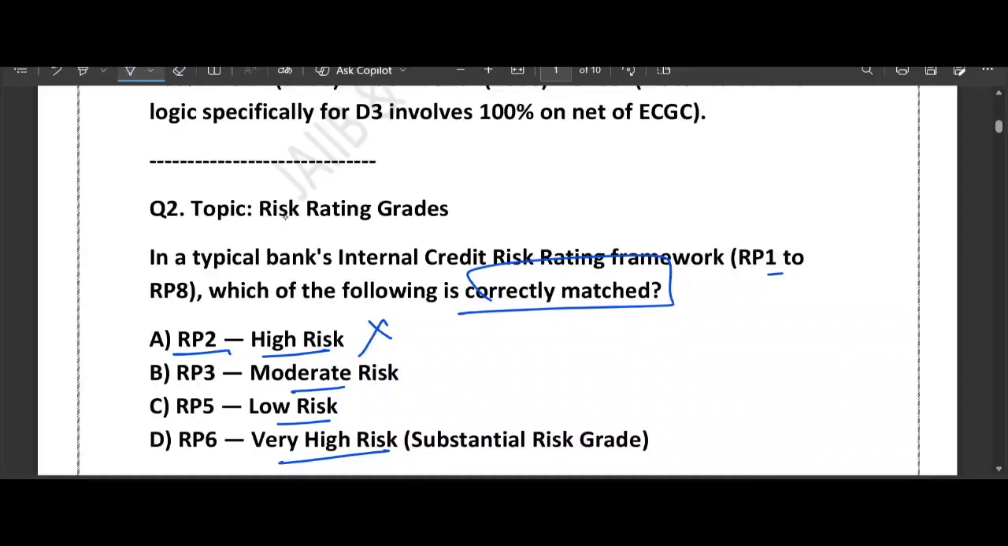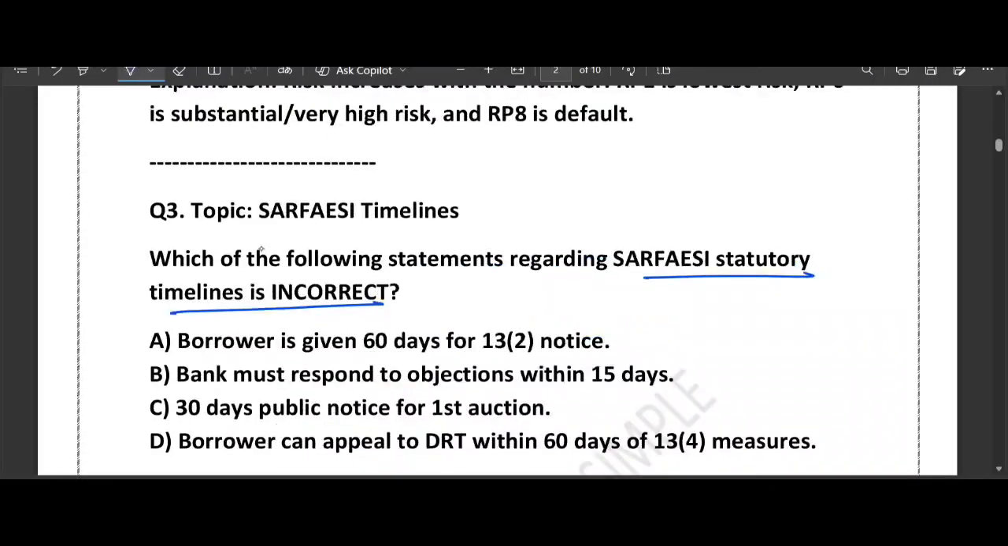Now the question is, which of the following statements regarding SARFAESI statutory timeline is incorrect? I have given all possible timelines in a single question and I will explain it. Borrower is given 60 days for Section 13(2) notice. Bank must respond to objection within 15 days. 30 days public notice for first auction. Borrower can appeal to DRT within 60 days of the Section 13(4) measures.